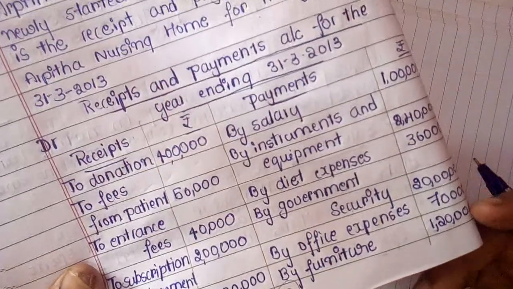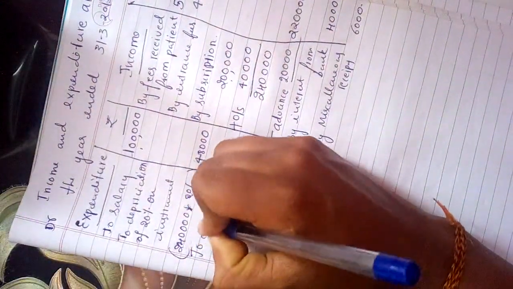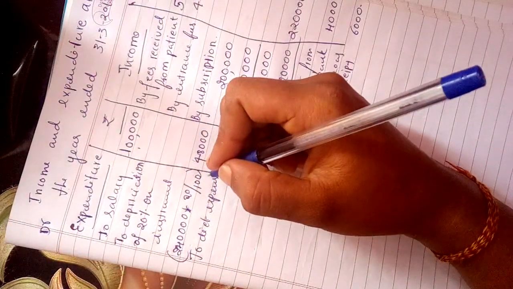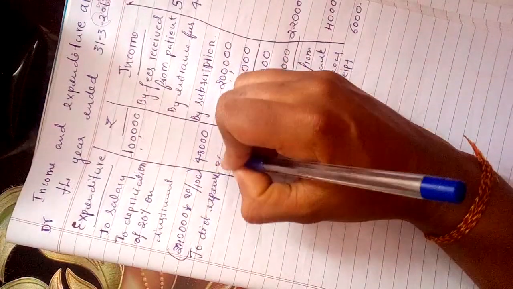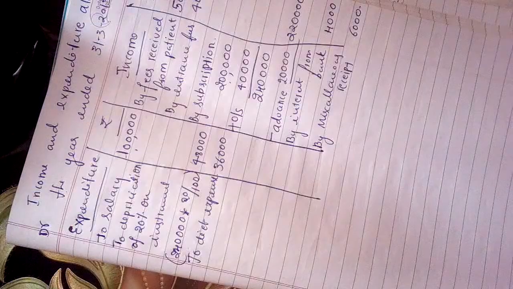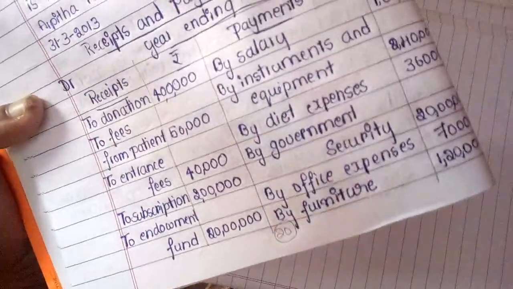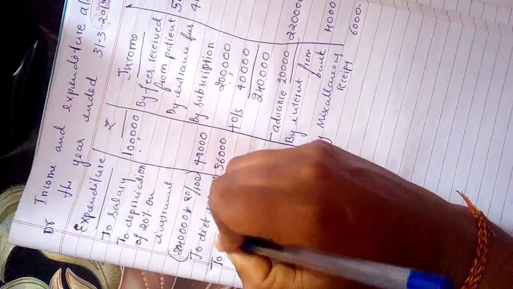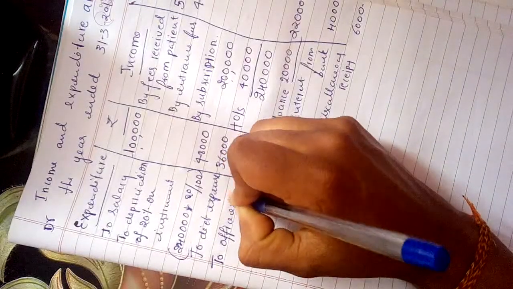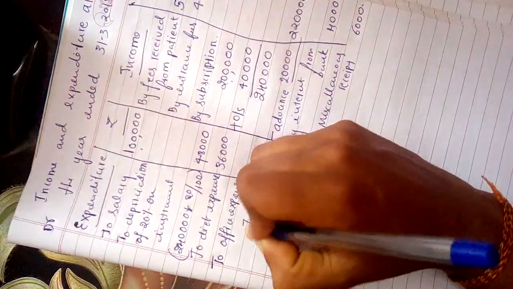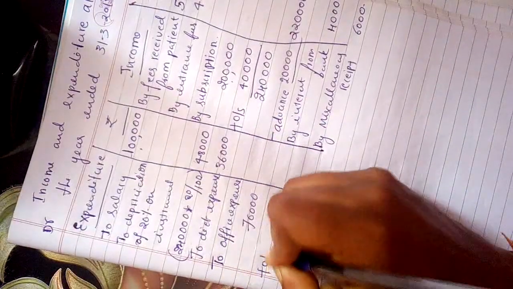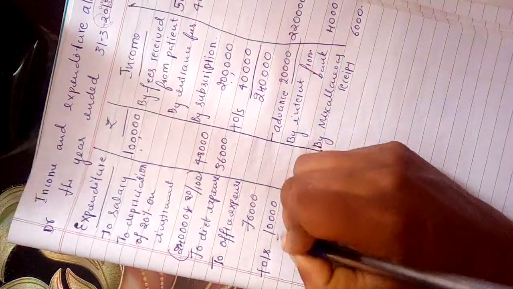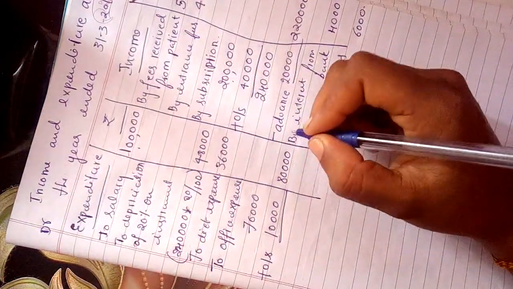See next, diet expenses, which is recurring. Write down diet expense amounting to rupees 36,000. The next one is government security, which is an asset and should not be written. Then office expense. There is an adjustment related to office expense. Office expense amounting to rupees 70,000. There is an outstanding of 10,000. Write down 10,000. We need to add that. So the total expense becomes 80,000.